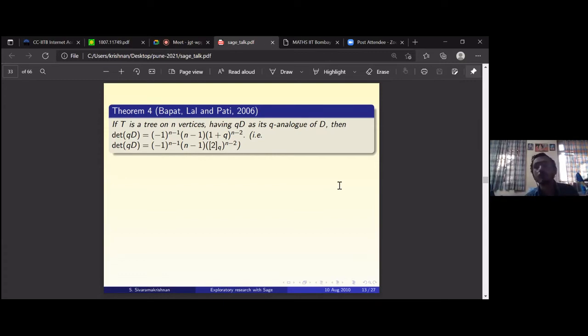Much more is known. So a lot of these variants are known. You can put q power d_ij, the exponential distance matrix. Those results are known. A lot of them are known. So quite a few variants are known.